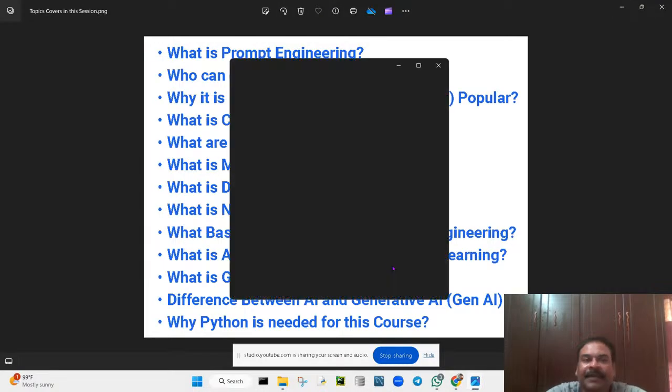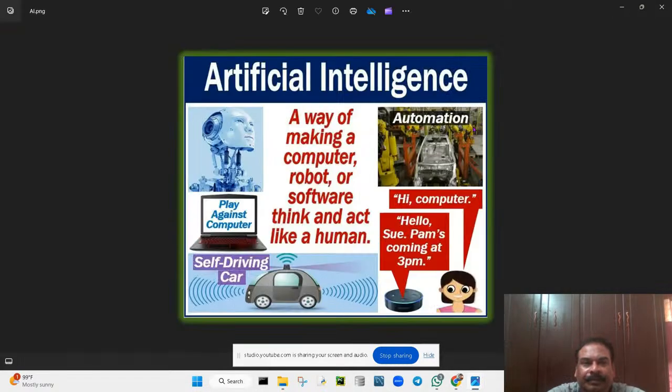So this is the definition for AI. So AI, what is that? A way of making a computer or a robot or a software think and act like a human. So you just want to mimic the humans. Okay, so artificial intelligence is nothing but a way of making a computer, robot, or a software think and act like a human. So that is automation.